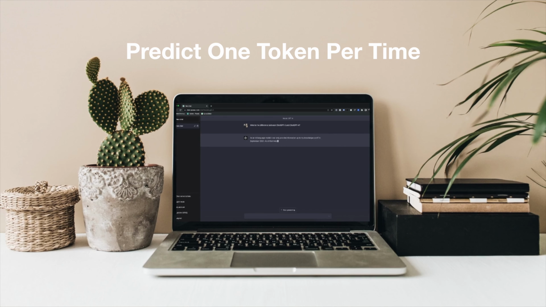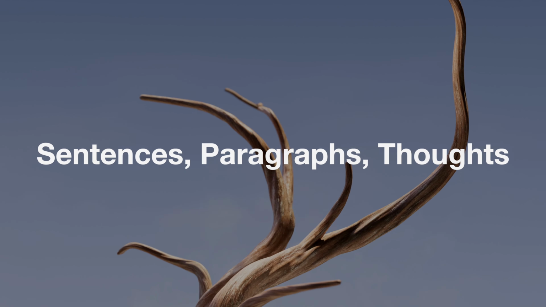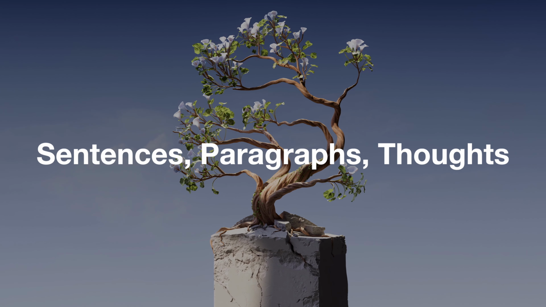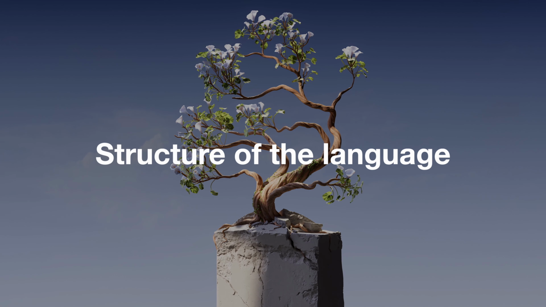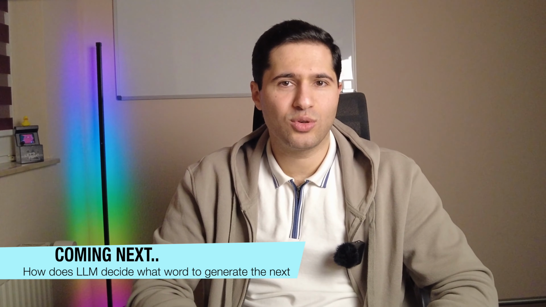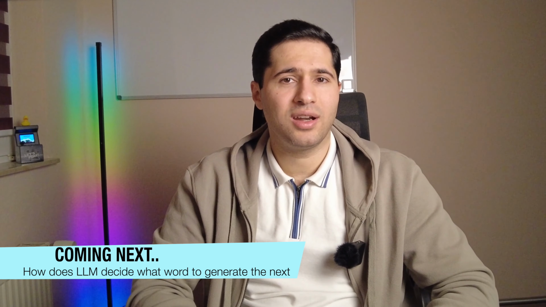After months of training and trillions of updates, the loss curve drops and something interesting happens. The model starts completing your sentences, then your paragraphs, then even your thoughts. It's no longer just machine patterns. It has learned the structure of the language itself. All of that from one simple equation. It needs to minimize just this value. Now that our transformer knows how to learn, how does it speak? How does it decide what word to generate next when it's writing from scratch, without any prior knowledge about the correct answer? That's where we are going next.